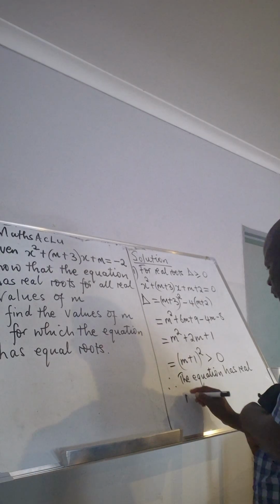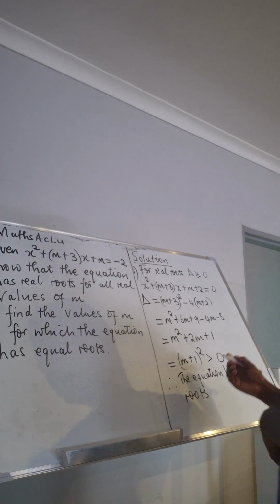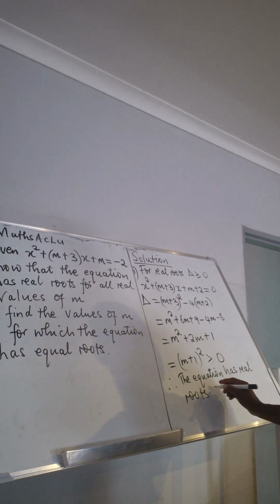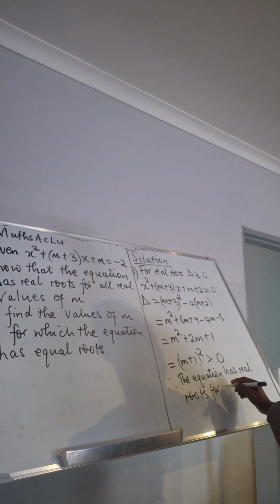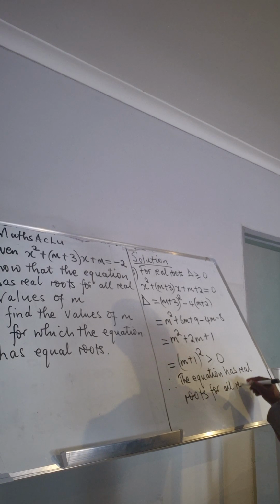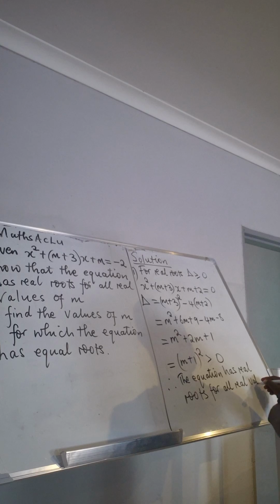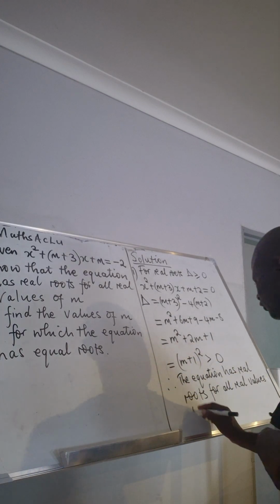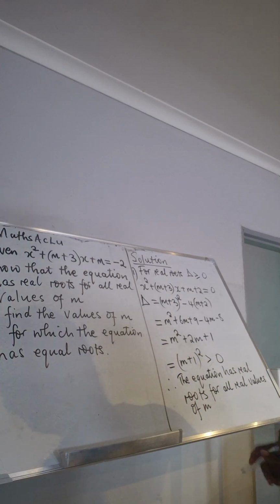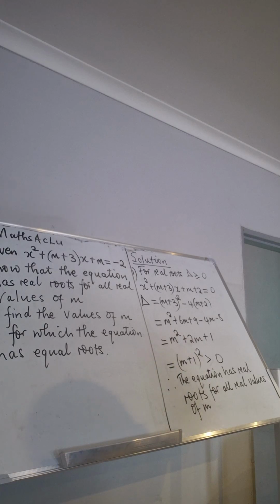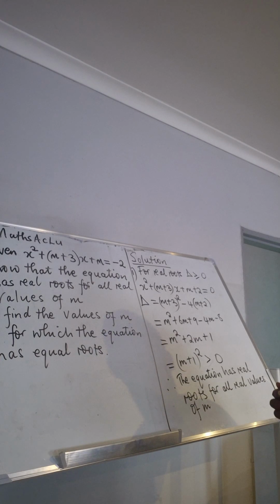You must round up; it's a concluding statement. So that is our conclusion. Normally you get 1 mark for the conclusion.